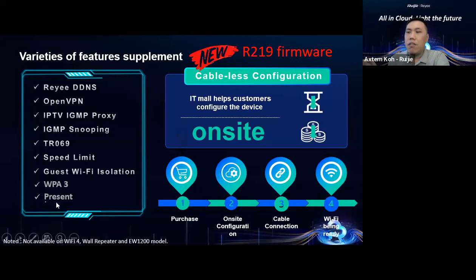What is the meaning of the preset? When you factory reset the configuration of your home Wi-Fi router, it will reserve your ISP WAN interface configuration, and the rest will be wiped. After you factory reset, you don't need to key in your PPPoE username and password again. You can go directly to the internet, but you need to configure your SSID and everything. Does the home Wi-Fi router support behavior control? It's in the roadmap, but not this year.